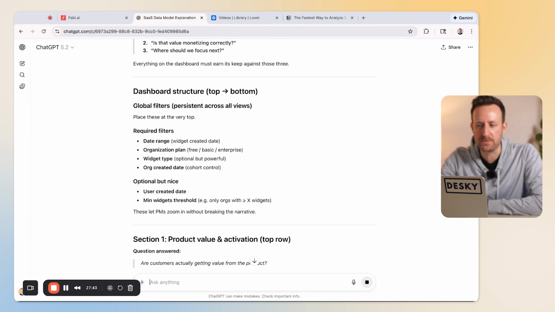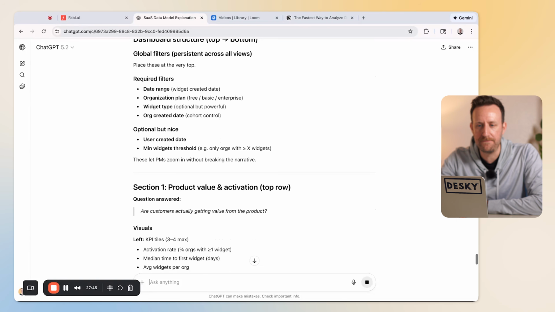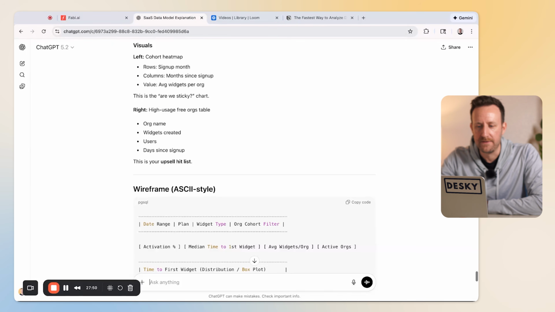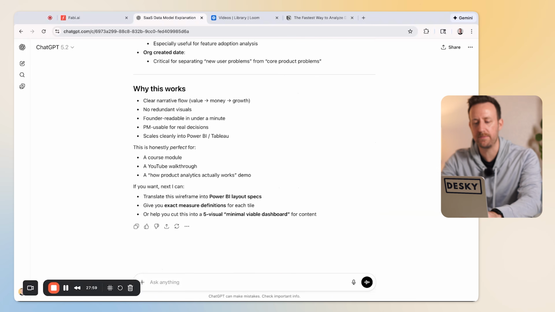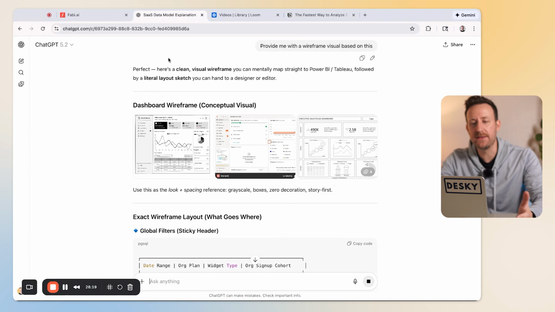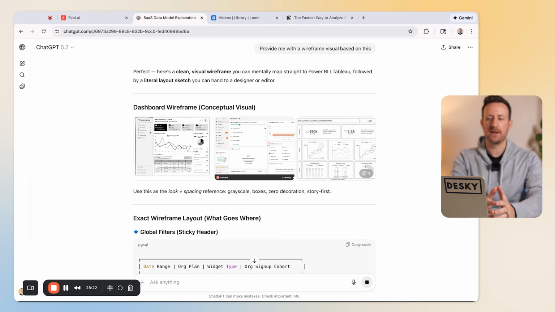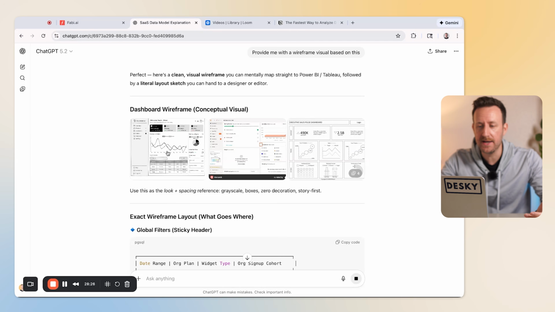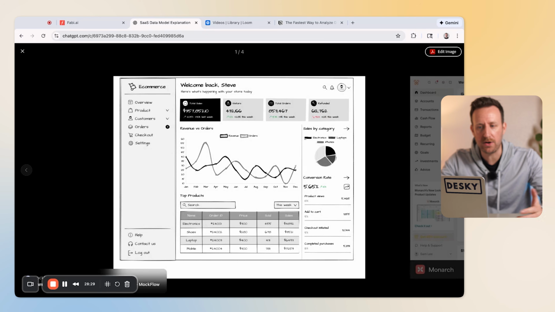Okay, so it's giving me the dashboard structure, the required filters, some optional things, section 1, section 2, very robust. It didn't actually give me the wireframe. So let's just say, provide me with a wireframe visual based on this. Okay, and I'll say this, ChatGPT is generally not the greatest at creating actual dashboard looks, but it gave us some images, kind of sketches of what we can do.